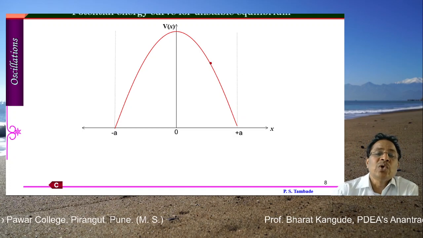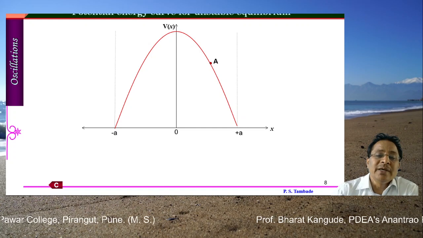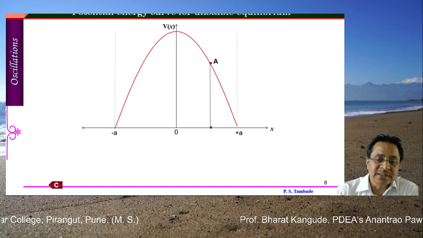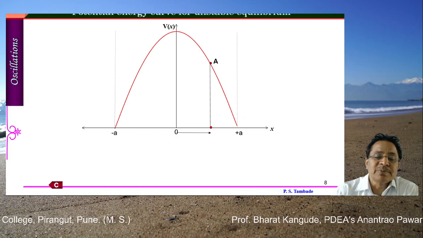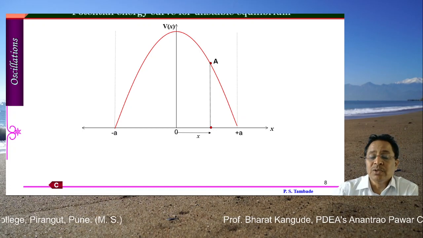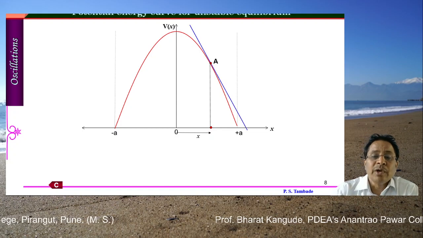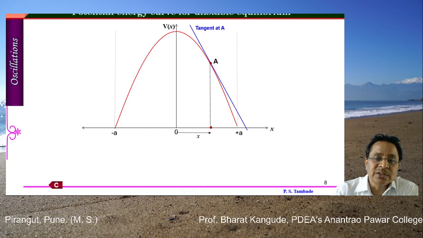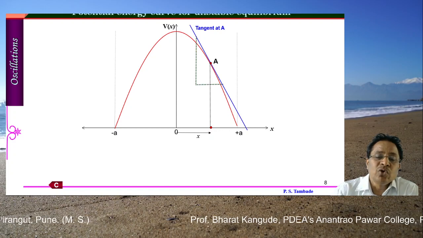In this case also, there are two points, one point A on the right-hand side, and we get its intercept on this x-axis. That will give you the displacement positive x, as shown in this diagram. Now draw a tangent to this curve at point A and get the slope of this tangent. This time the slope, dV upon dx, will be found to be negative.